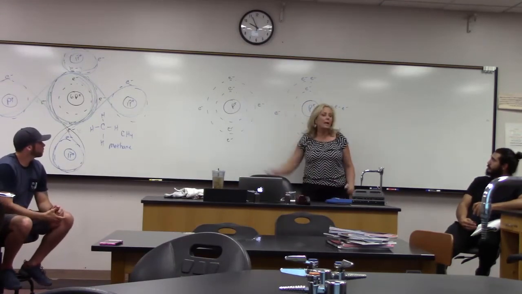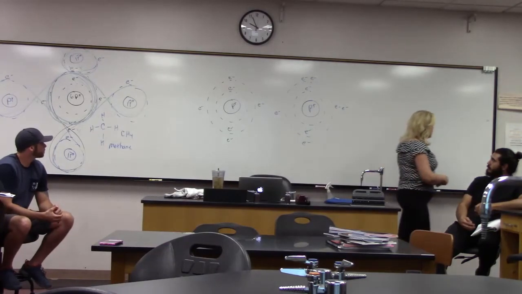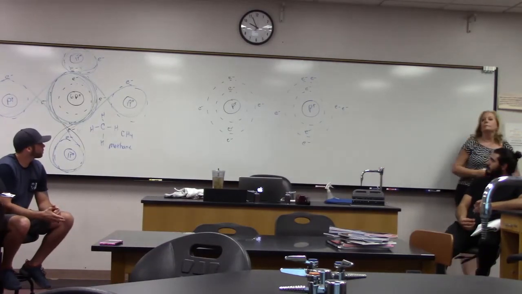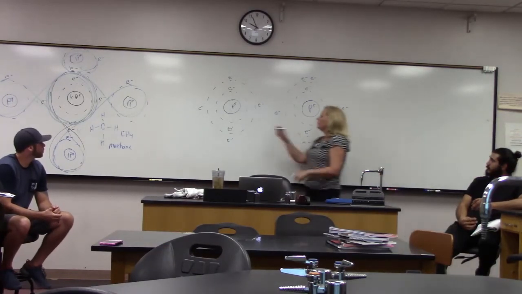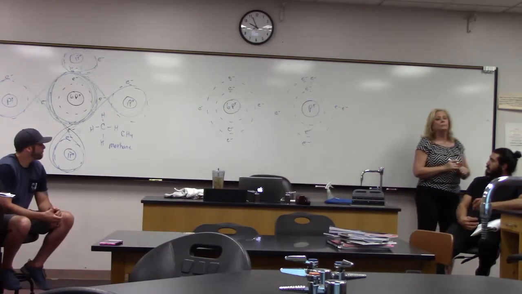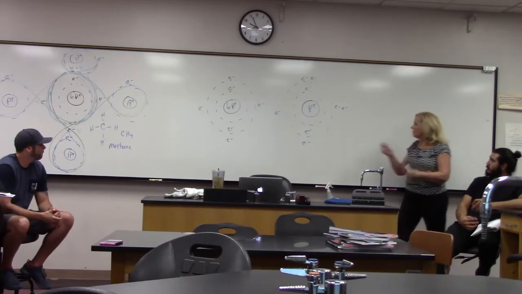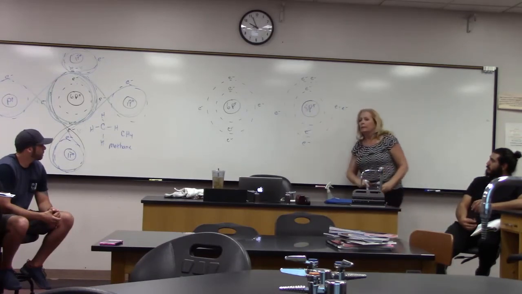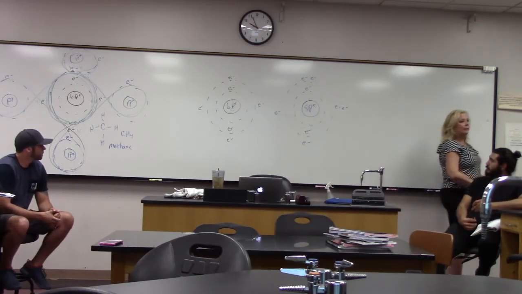Okay, in the first atom, how many protons does it have? 6 protons. And in the second, how many protons does it have? 8 protons. Excellent. You guys are a quick class. I love it.